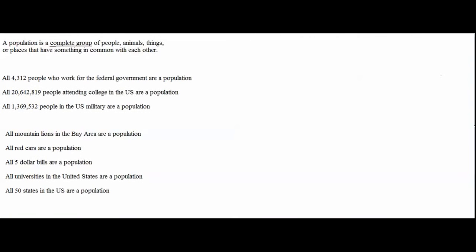Populations can overlap. For example, college students who are on Facebook are members of both the college student population and the Facebook user population. Also, a population can fit inside of a larger population. For example, the population of people living in California is inside of the population of people living in the United States. Why is the idea of a population important?